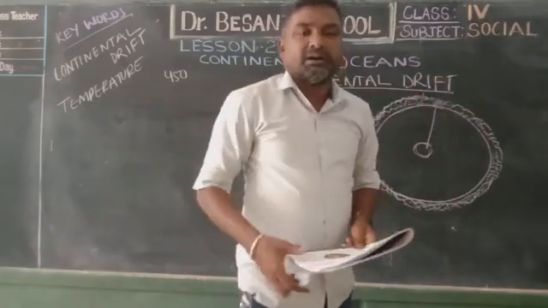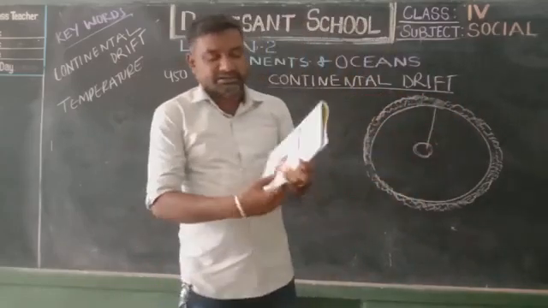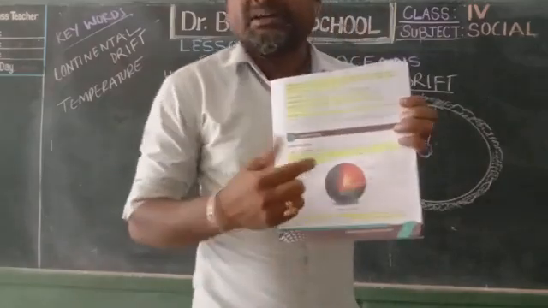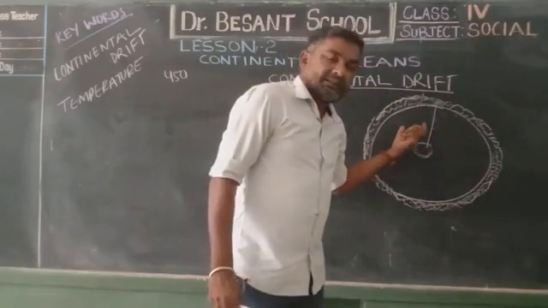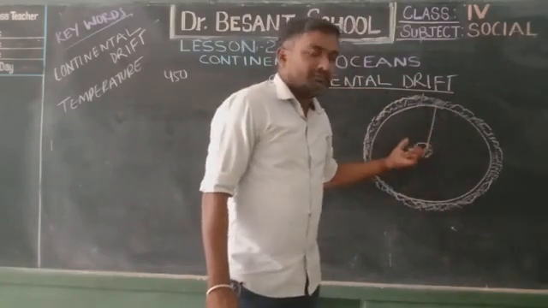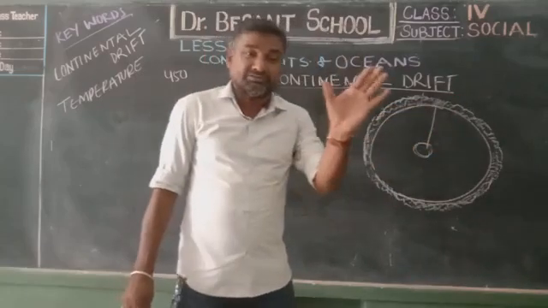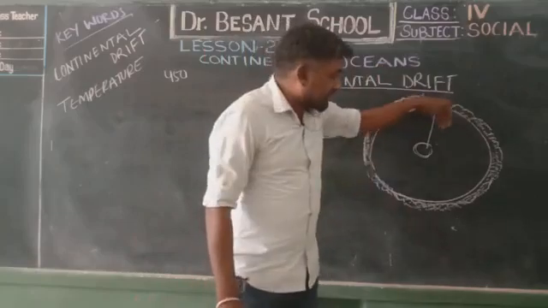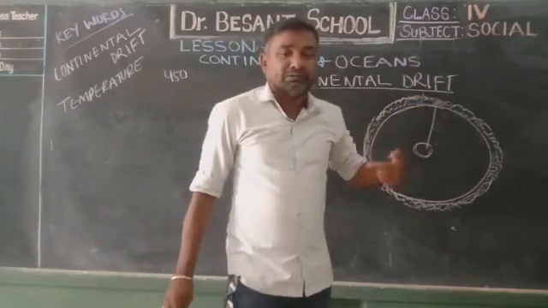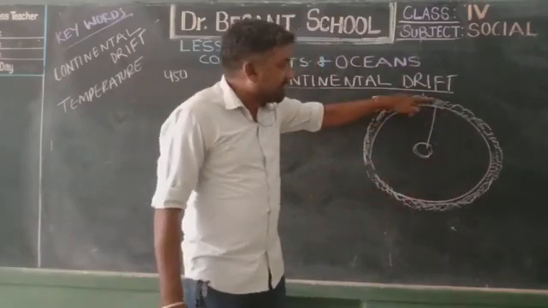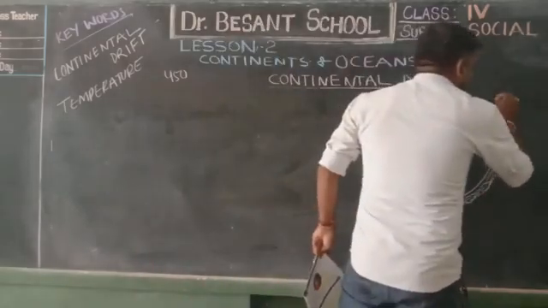We live on the hard outermost part of the earth. You see here on page number 9, it's given so clearly. The temperature inside the earth is very high. Even though the center of the earth can melt the rocks, even though the rocks are very strong, they are melted here. But all the living beings on this planet are living on the outside part of the earth, and this is called the crust. C-R-U-S-T.